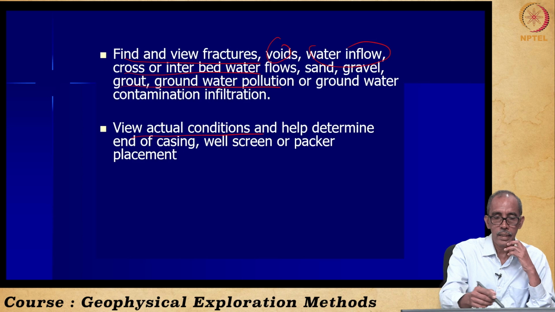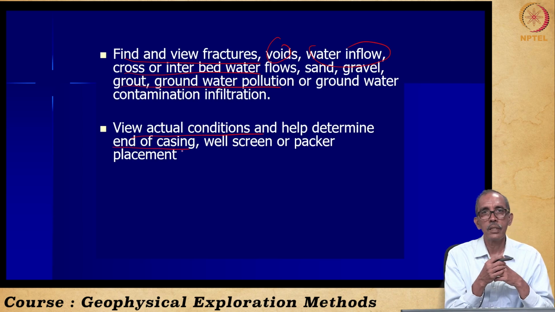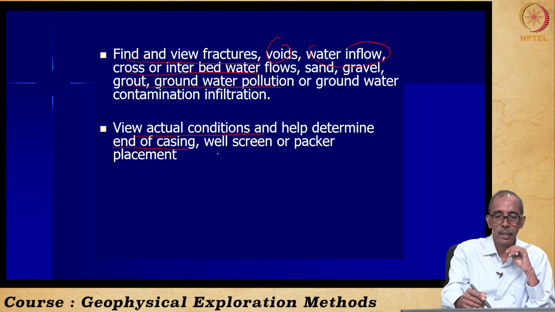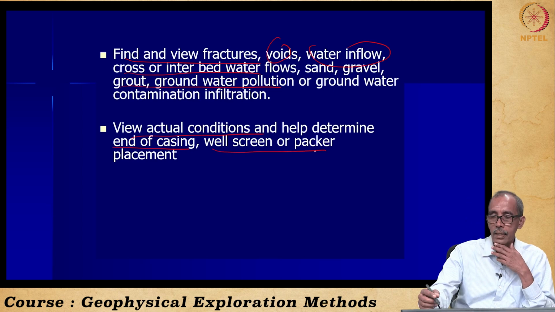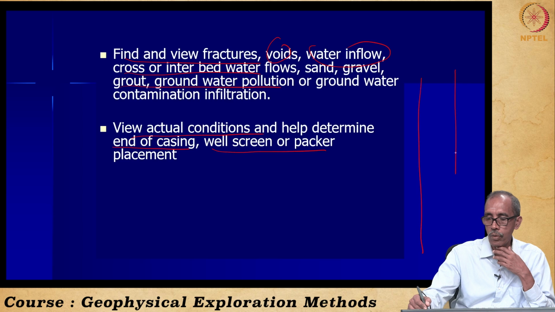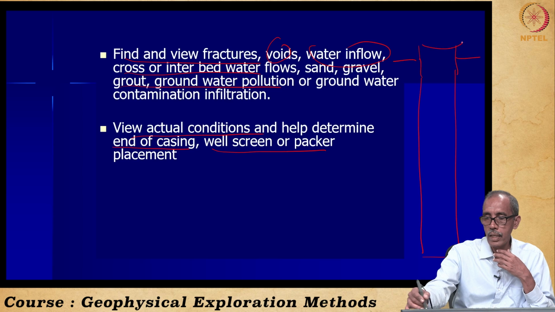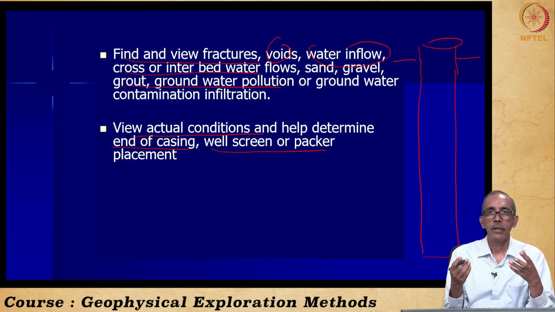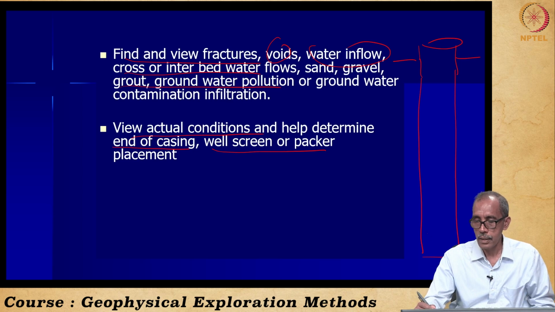And obviously, it can help us very clearly to distinguish the termination of the well casing and well screen, right? Sometimes the well would have been completed and it is in operation, right? This is the ground surface, right? The well is in use, there is some issue with the well, right? The well yield would have got reduced, then we may need to inspect the well. For that, we can often use the borehole camera system, right? This is the screened portion.